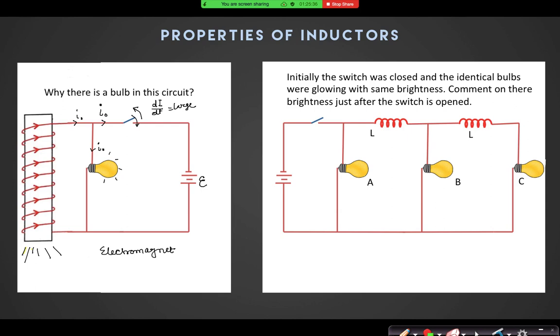As soon as I open that switch, can you comment on the brightness of the bulbs? Will their brightness still be the same, or will any bulb glow with higher brightness, or any bulb glow with less brightness? Sir, B will not glow after the switch is closed. B will not glow. Yes, sir. Anything else?